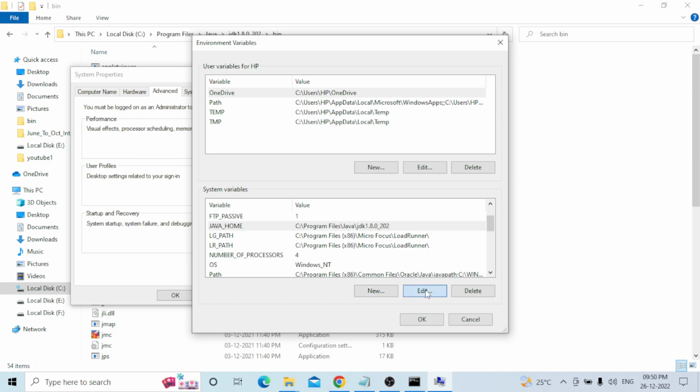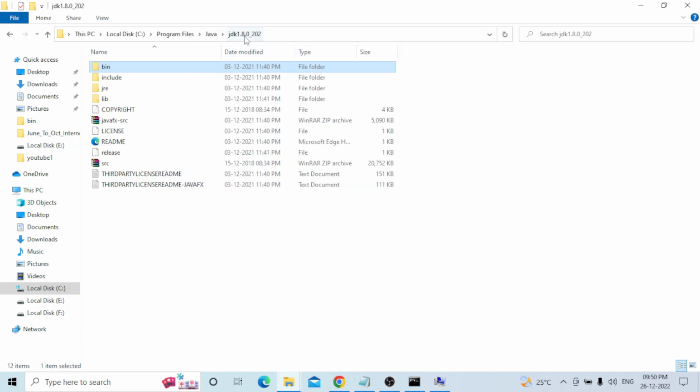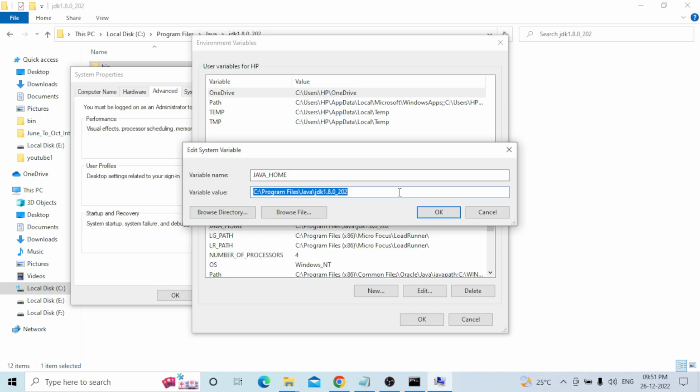Click on edit. You can type the capital letters JAVA underscore HOME. You need to type JAVA_HOME and go to this path until JDK, not bin. See Program Files, Java, JDK. You can copy this path, paste it in this place, and click on OK.